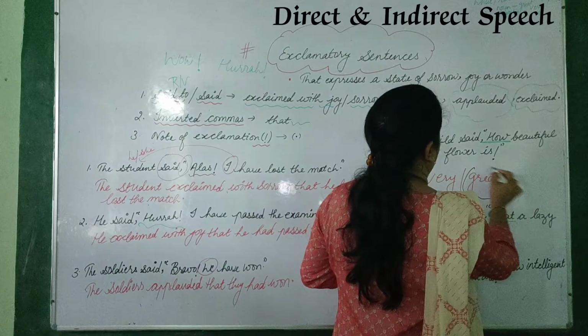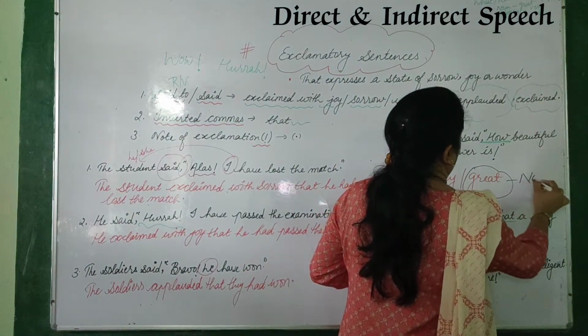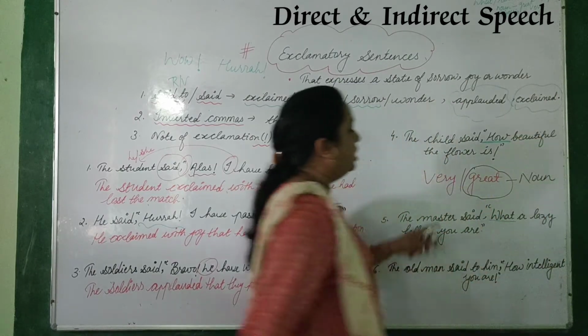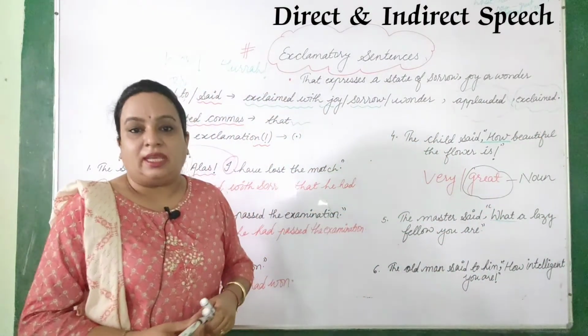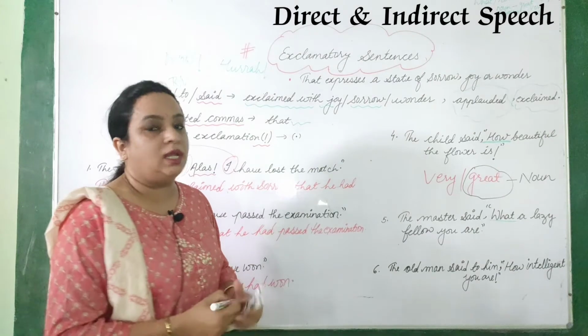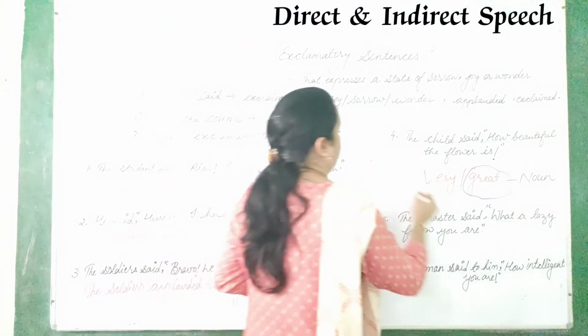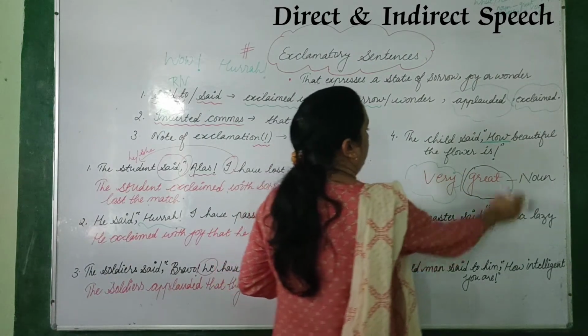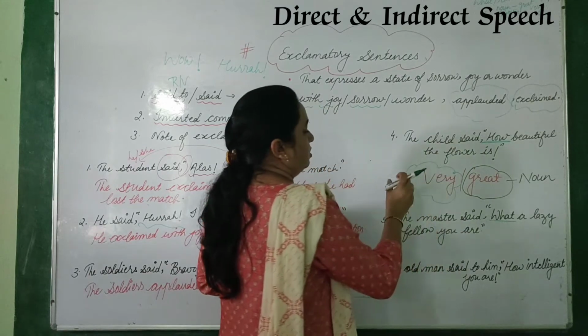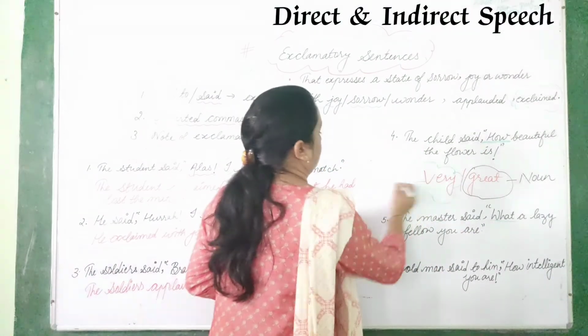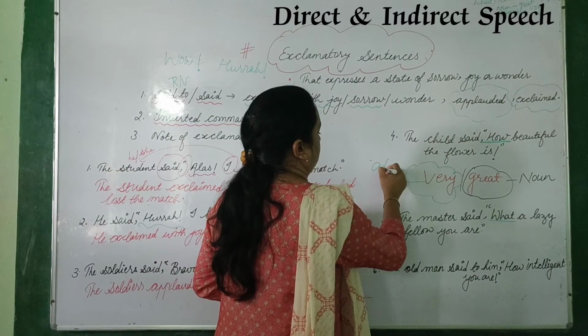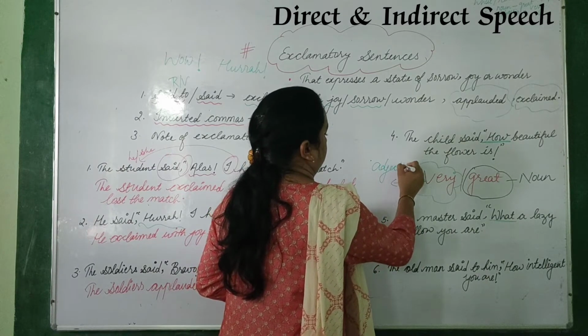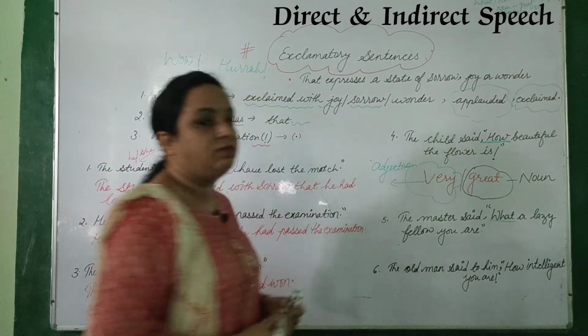Clear? If a noun is there, you use great. In the indirect speech, if these words how or what are followed by an adjective, you apply very. And what is an adjective?